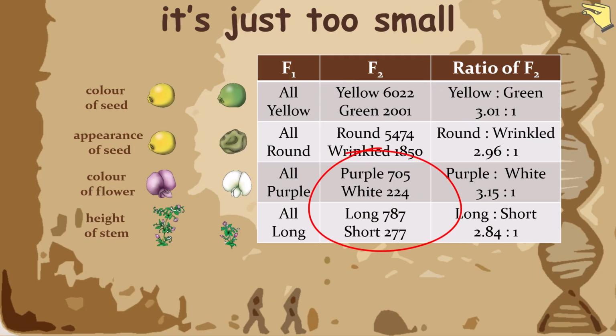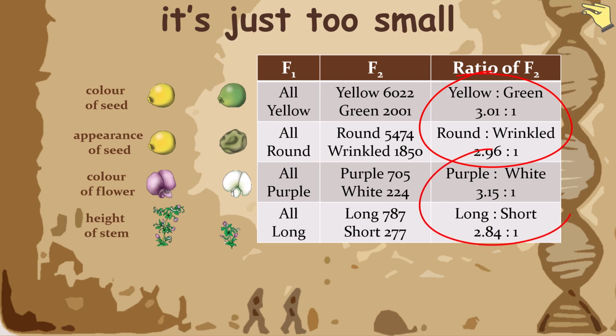We can see that for experiments with a sample size in the thousands, the ratio for their F2 generation is closer to 3:1 than for sample sizes in the hundreds. The larger the sample size, the closer the observed ratio should be to the expected ratio.